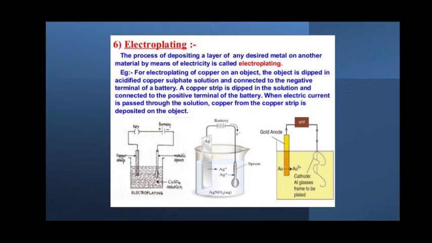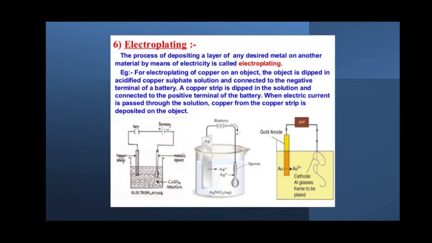For example, for electroplating of copper on an object, the object is first dipped in an acidified solution of copper sulfate, and then it is connected to the negative terminal of the battery. A copper strip is dipped in the solution and connected to the positive terminal of the battery. When the electric current is passed through them, copper from the copper strip is deposited on the object from the solution. Hope you have understood this.